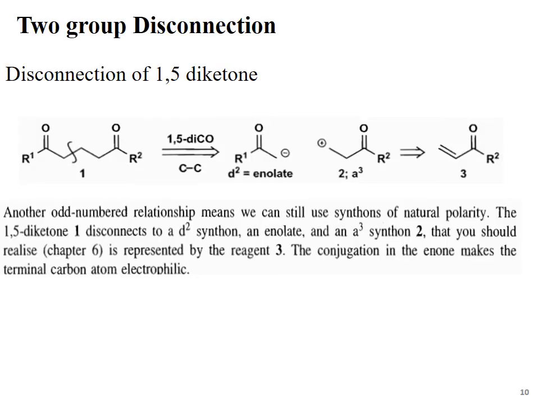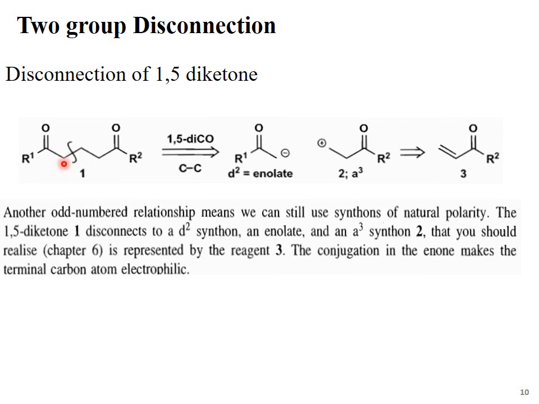Two group disconnection. Disconnection of 1,5-diketone. Here our target molecule is 1,5-diketone. The target material contains 2 carbonyl carbons, and the relationship between these 2 carbonyl carbons is a 1,5 relationship. Therefore it is a 1,5-diketone.